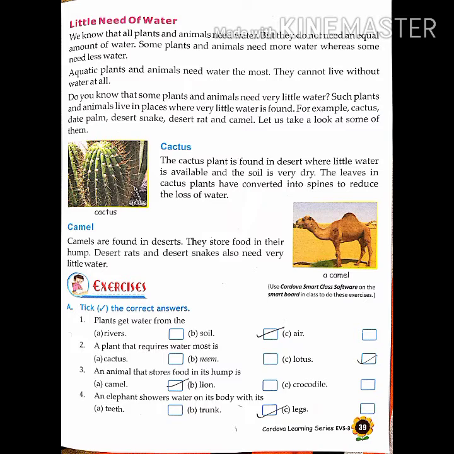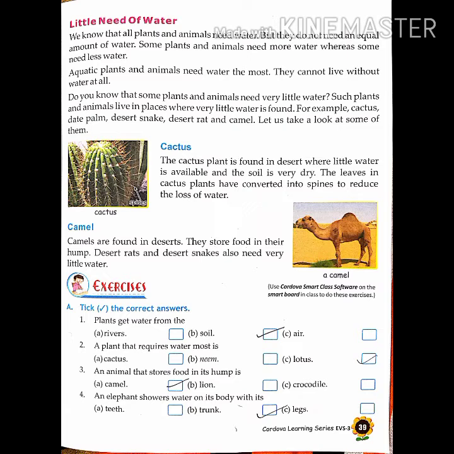Do you know that some plants and animals need very little water? Such plants and animals live in places where very little water is found. For example, cactus, date palm, desert snake, desert rat, and camel. Let us take a look at some of them. So there are some animals and plants which need less water for their survival.